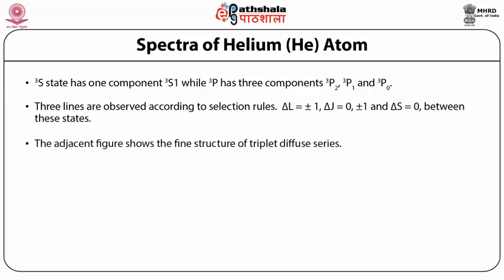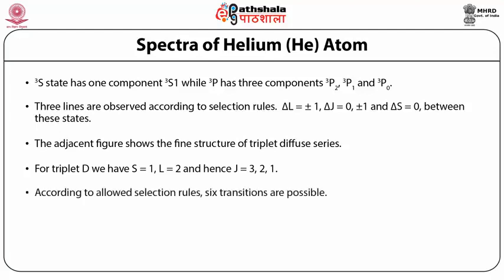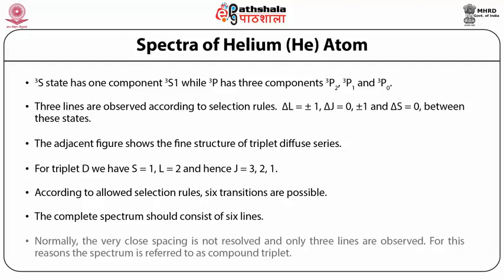The adjacent figure shows the fine structure of the triplet diffuse series. For triplet D, we have S equal to 1 and L equal to 2, and hence the values of J are 3, 2, 1. According to the allowed selection rules, 6 transitions are possible. The complete spectrum should consist of 6 lines. Normally, the very close spacing is not resolved and only 3 lines are observed. For this reason, the spectrum is referred to as a compound triplet.